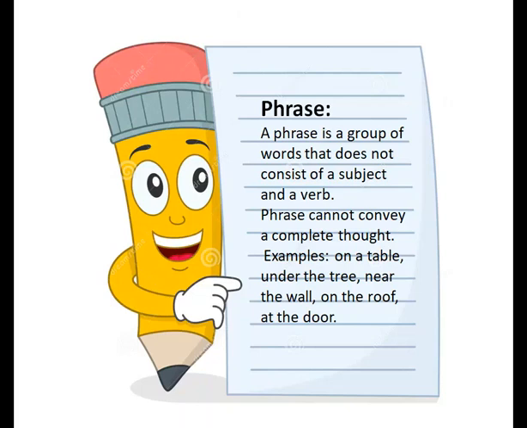On a table, what is going on a table? This phrase is not giving a complete idea. To make it simple, we can say that a phrase does not tell us what action is being performed and who is performing the action, which means that there is no subject and no action or verb in the phrase.